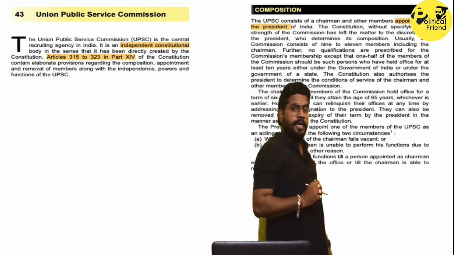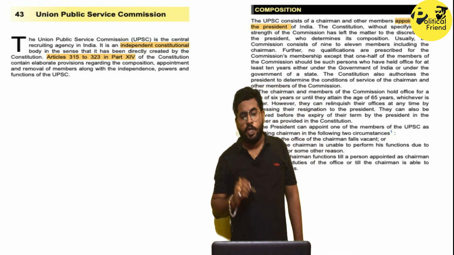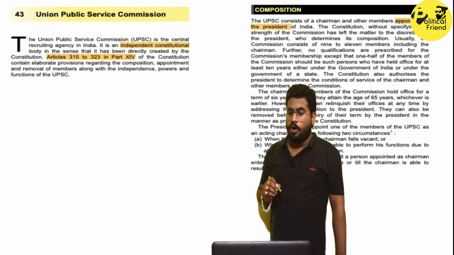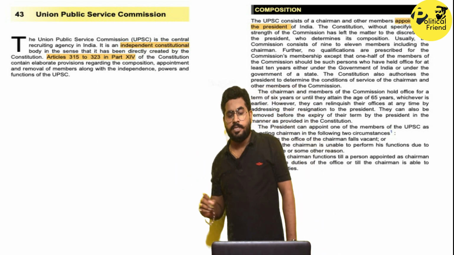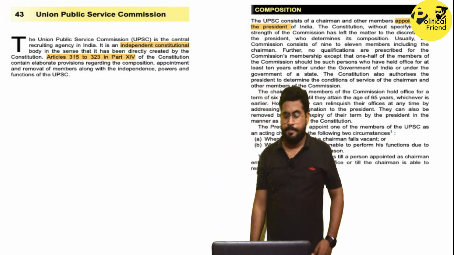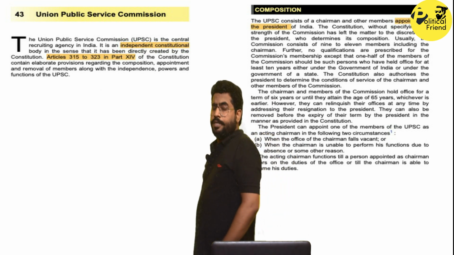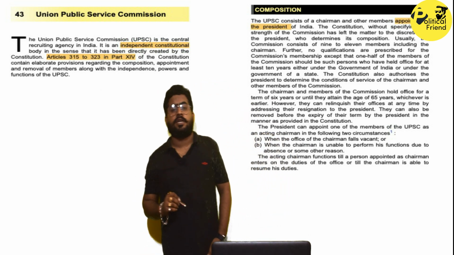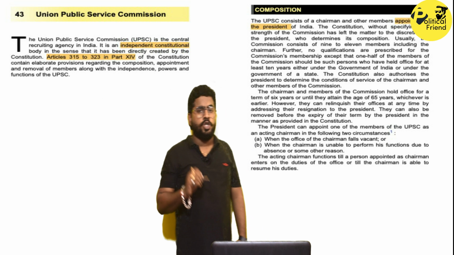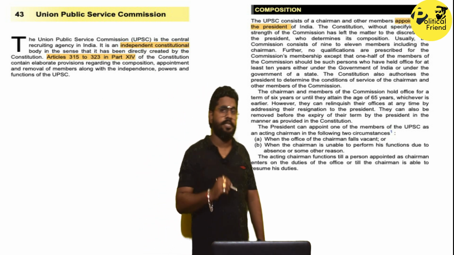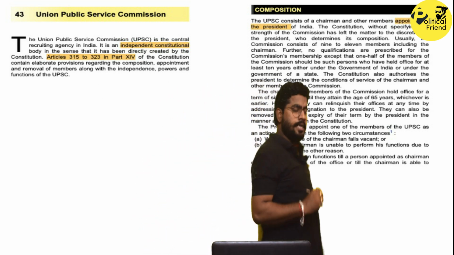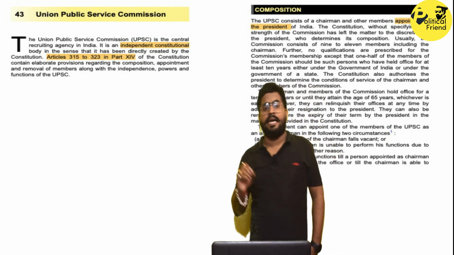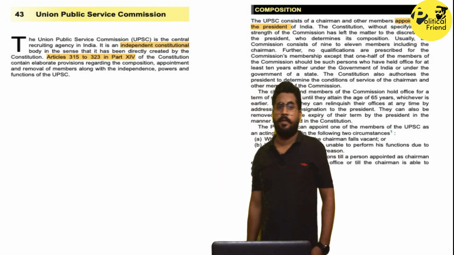The President himself is vested with the power to determine the conditions of service of the chairperson and other members of the commission. Once appointed, the members of the commission are allowed a tenure of 6 years or until they reach the maximum age of 65 years.